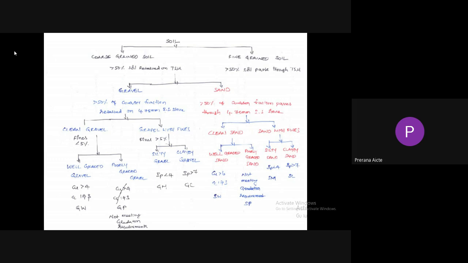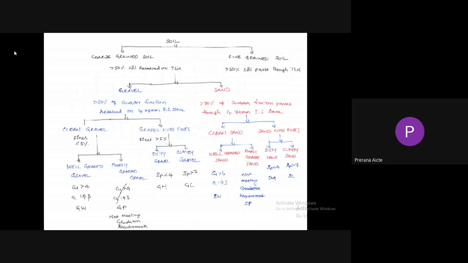The gravel is again divided into two types: clean gravel and gravel with fines. If the gravel consists of fines, that means clay particles, less than 5%, then the gravel is treated as clean gravel. If the fines are more than 5%, then the gravel is treated as gravel with fines. That means the gravel consists of clay particles also.